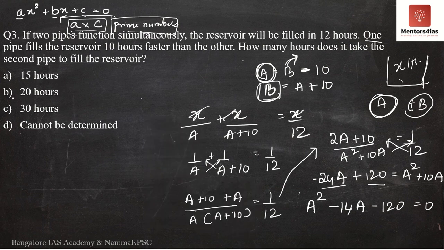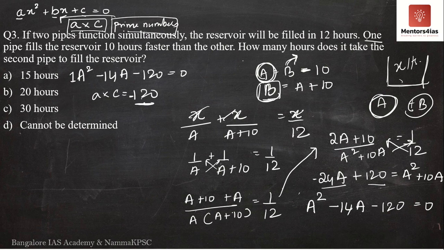So here, what is the quadratic equation that we have? It is a square minus 14a minus 120 is equal to 0. What is a here? 1. What is b here? Minus 14. What is c here? Minus 120. What product do we have to take? A and c. A and c is nothing but minus 120. I'll just leave the minus over here for now.